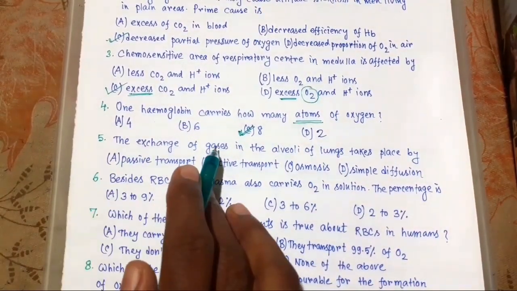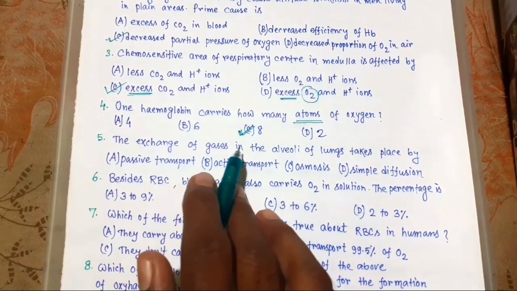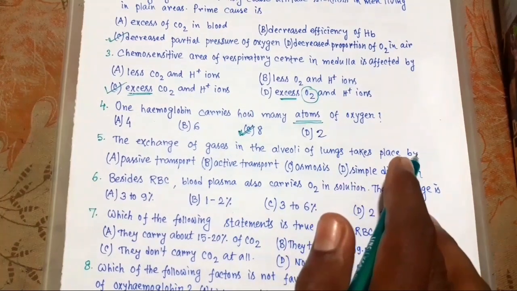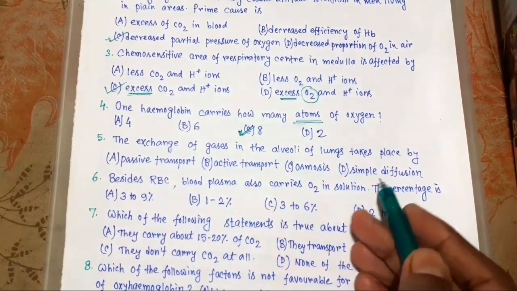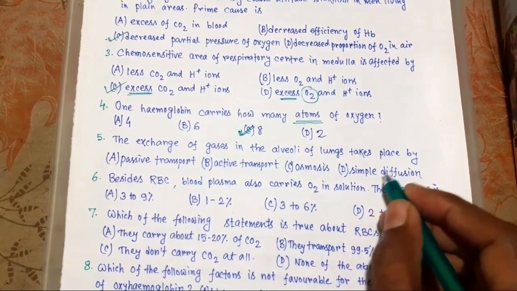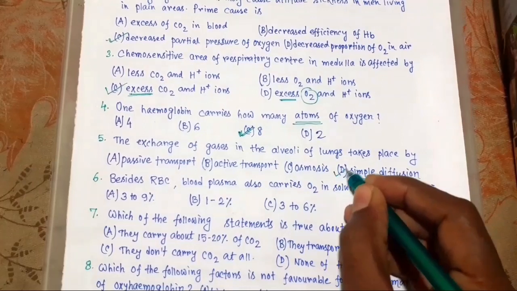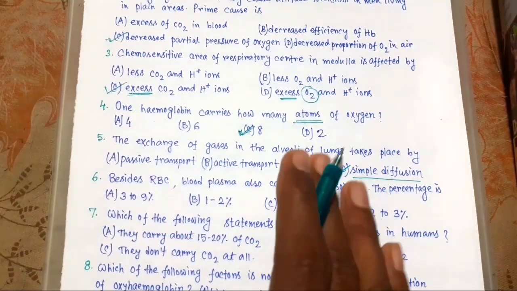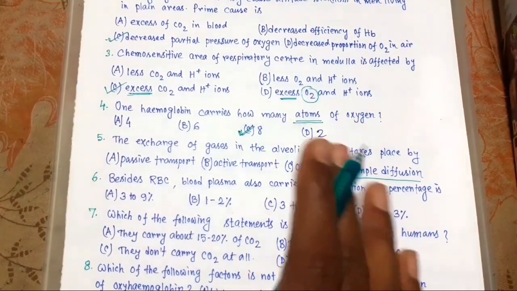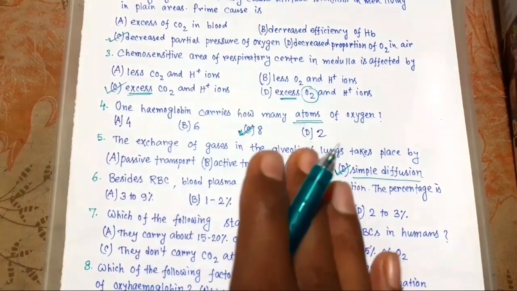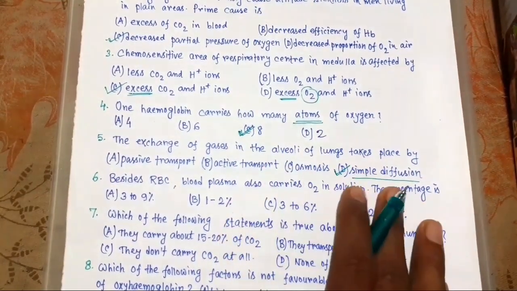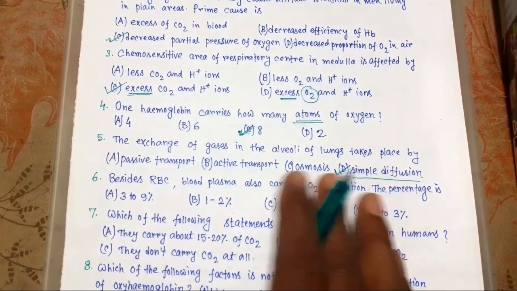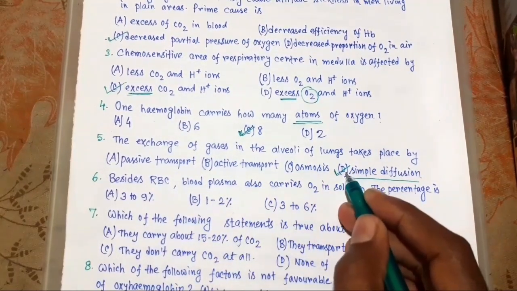Number 5. The exchange of gases in the alveoli of lungs takes place by. We know it is clearly mentioned in NCERT: by simple diffusion. And the exchange of gases between the alveoli and blood in the lung is the result of difference in partial pressure. That is the main reason. Difference in partial pressure. So D is the right choice.